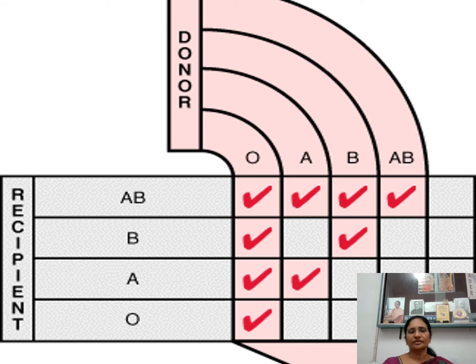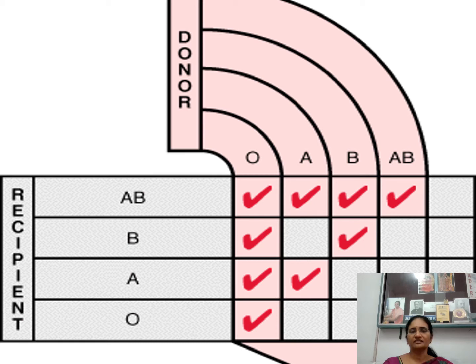A group individuals' blood can be given to AB, because AB is having A antigen and A individuals also have the same, no issue. B group individuals should donate blood to AB and B. And lastly AB group individuals should give blood only to AB group.